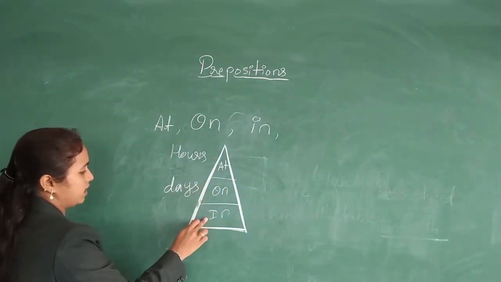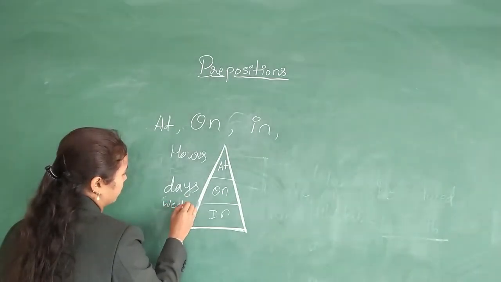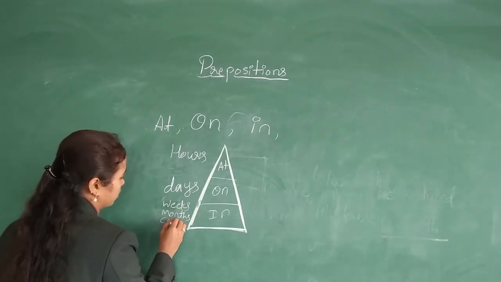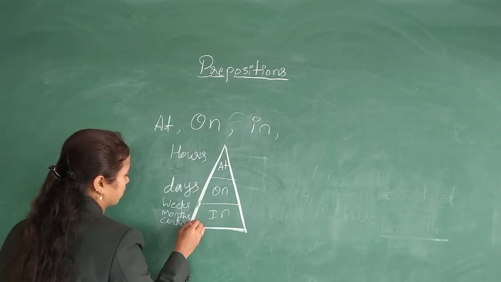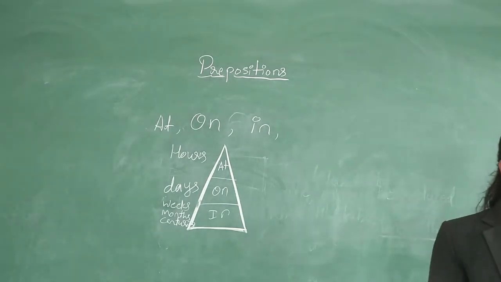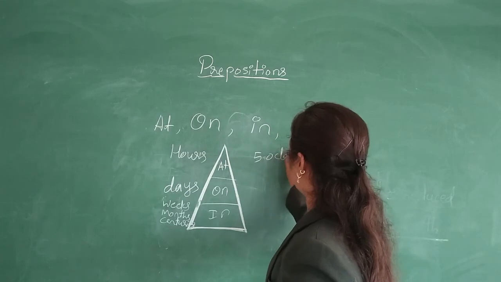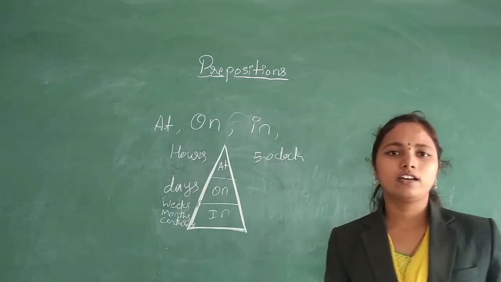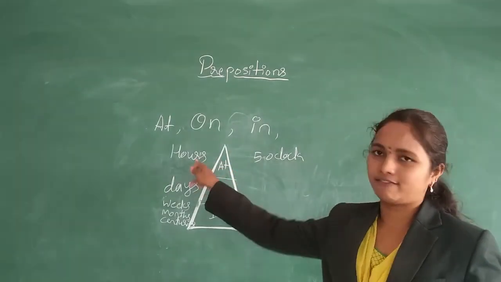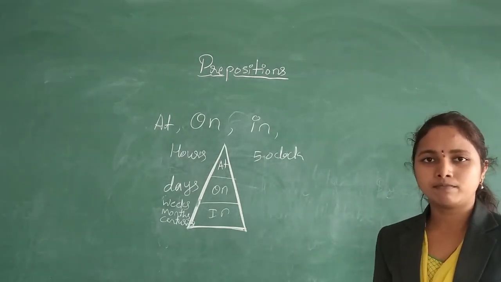And we use in for months, weeks, centuries, decades, years. So we use in. Then at 5 o'clock, at 6 o'clock, like this we use at for time, for hours. Next at 11 p.m., at 7 p.m., 7 a.m., like this.